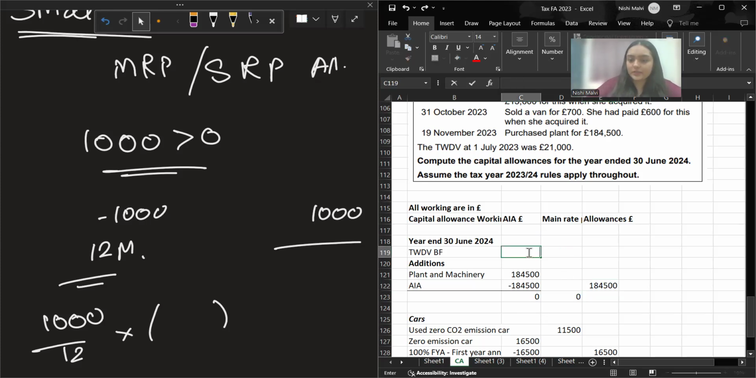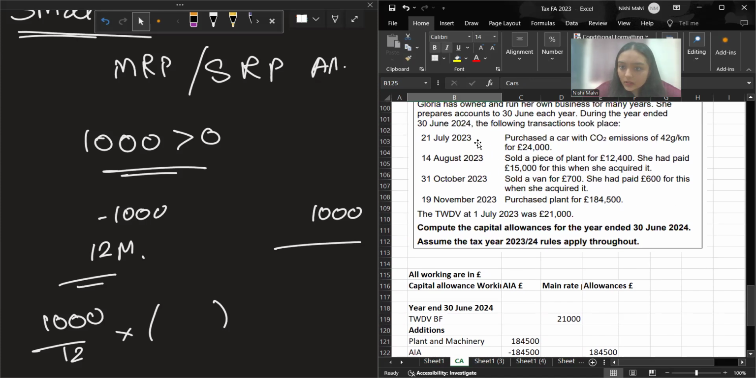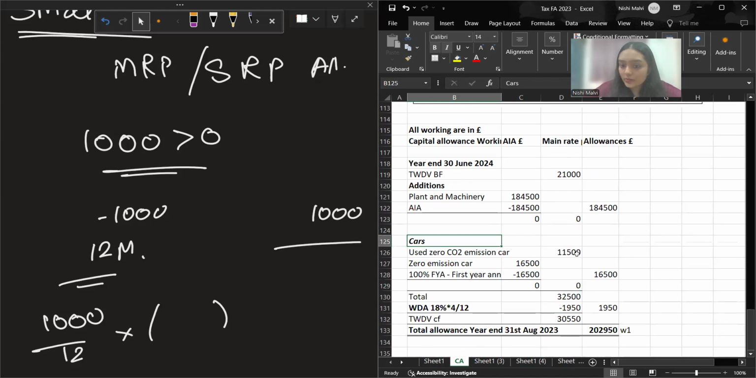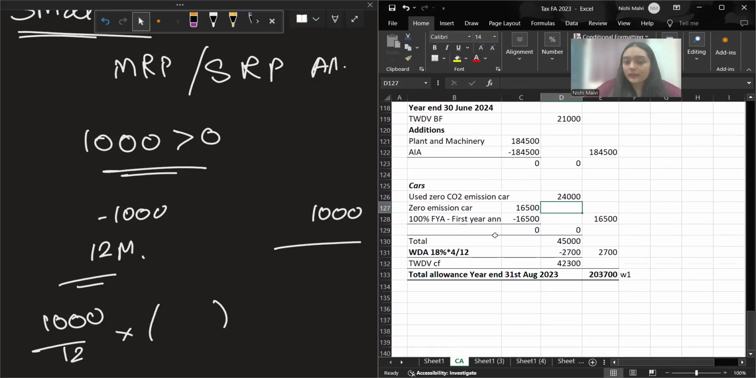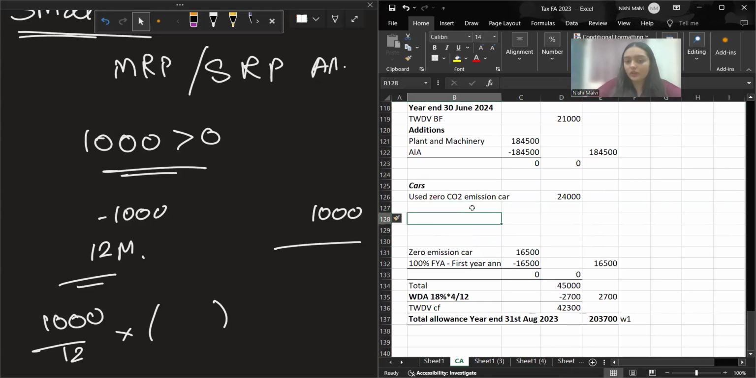And my main rate pool balance will again be 0. Oh, it will not be 0. Just a second. Okay. Main rate pool balance will be 21,000. Now for the cars. Purchased a car with CO2 emission, which is 24,000. So I'll write 24,000 here. Okay. Now, just like we made additions, now I'll make the deductions column. Disposals.